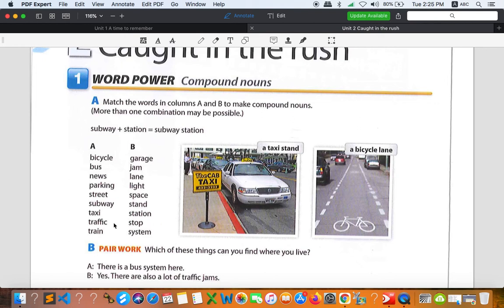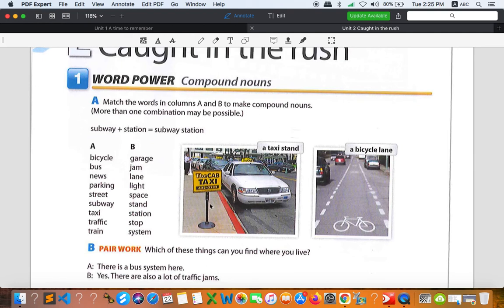And traffic, we have traffic jam, right? You know that. So we have traffic light. Okay, traffic jam and traffic light, right? And last one, train, we have train station, train stop, and train system. The same thing like subway or bus. All right. Okay, so that's it for this.